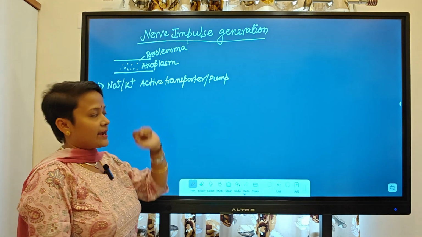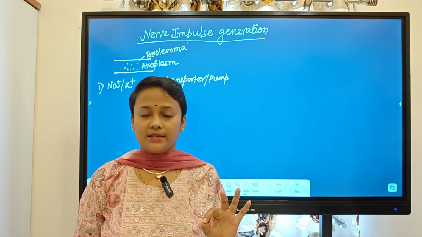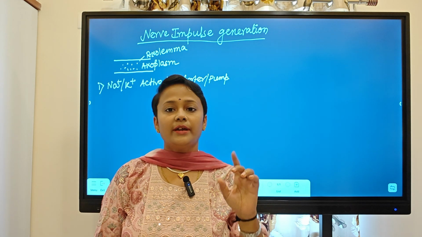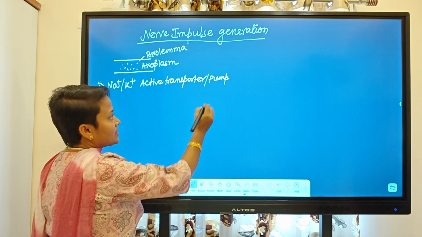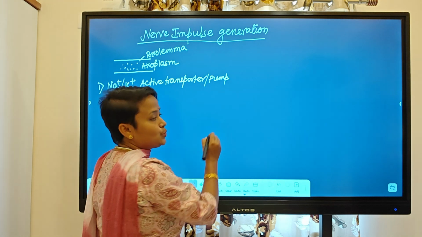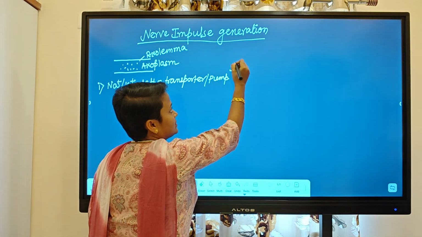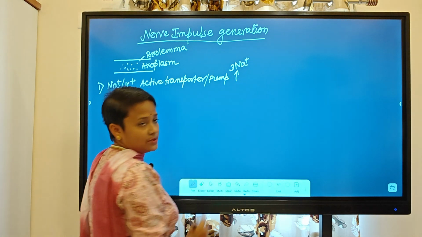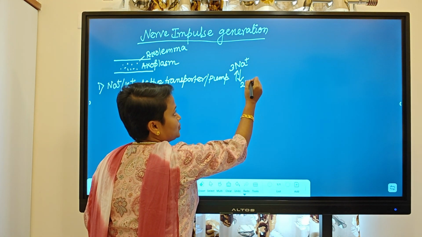Now, why it is called active transporter? Active transporter means it needs energy. Energy in the form of ATP. So here, what is the function of that? It will help to transport 3 sodium ion from in to out and 2 potassium ion from out to in.